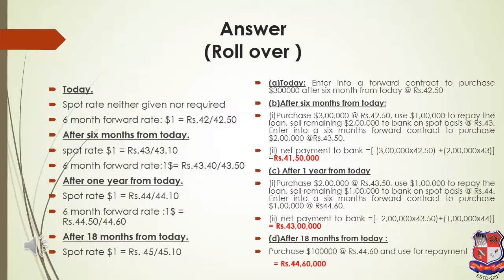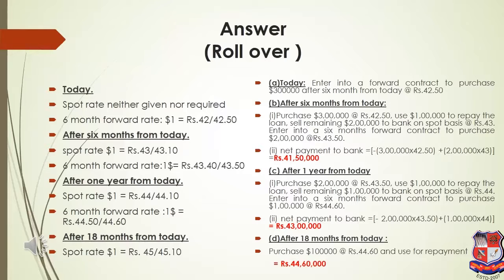So the 6-month forward rate, which is given, is the rate after 6 months from today. Under that I have mentioned the 6-month forward rate, and now I'll be buying from the bank. So I enter into a contract that I will buy the remaining $2 lakh at 43.5. After 1 year, $2 lakh multiplied by 43.5 is my cash outflow. I'm having $2 lakh now, but my installment is only $1 lakh, so I'll be using only $1 lakh, and the remaining $1 lakh I will again sell to the bank after 1 year.